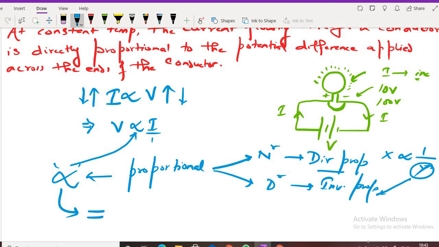Is that clear? If I want to change the proportional sign into an equals to sign, it's not so easy. We have to add a constant. Rather, we should not say add, we will say we have to multiply a constant. Here, by addition I mean that we will include a constant. We are including a constant. We have to multiply a constant here. Have you understood?